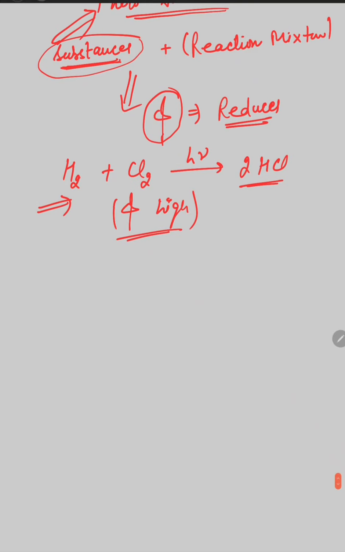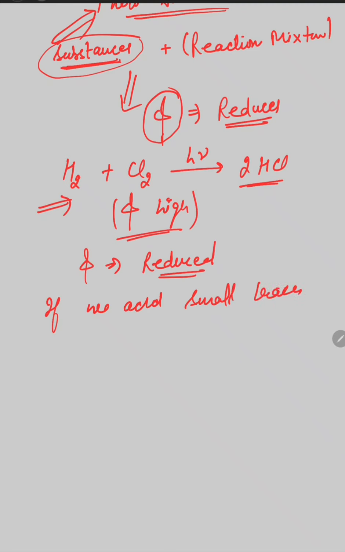And the quantum yield is reduced for this reaction if we add small traces of oxygen, nitrogen oxide, or sulfur dioxide.